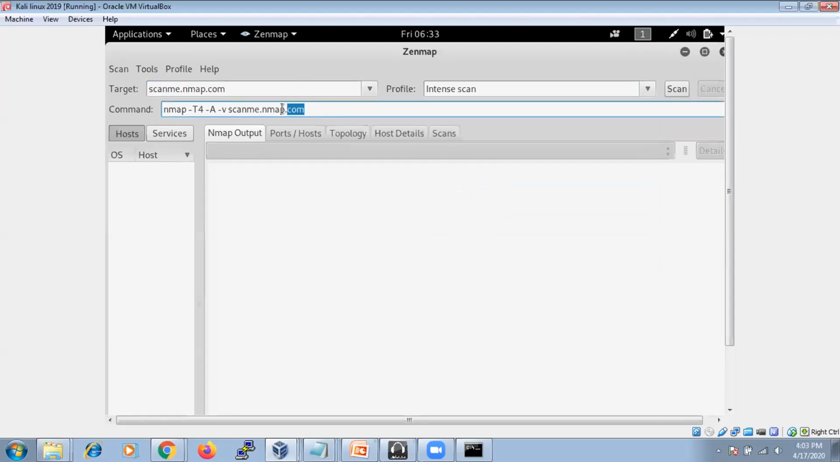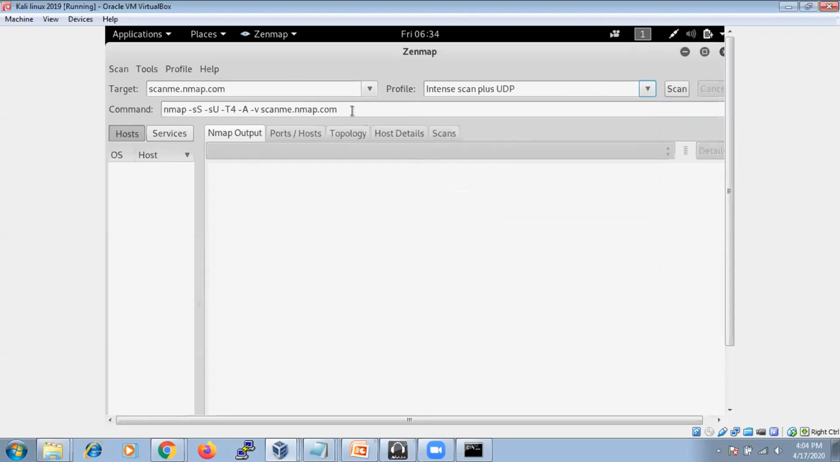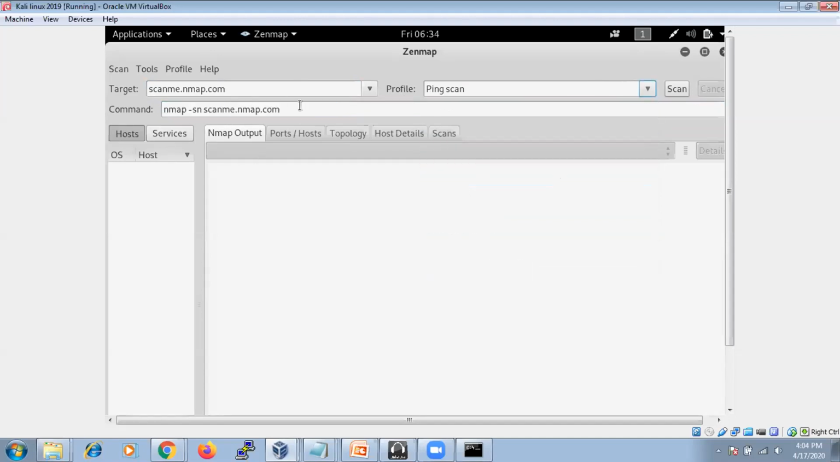Here you can see the commands. Whenever you choose a particular scan, the command automatically changes. See, it changed, right? Again the same thing: if I go for this ping scan, it automatically changed, right? The same command you can use in a command prompt. That's not a big deal.